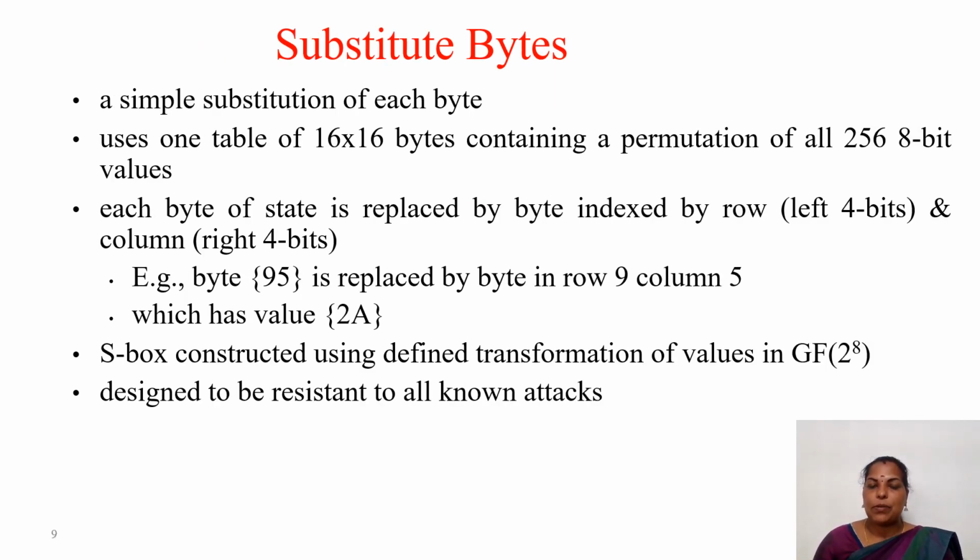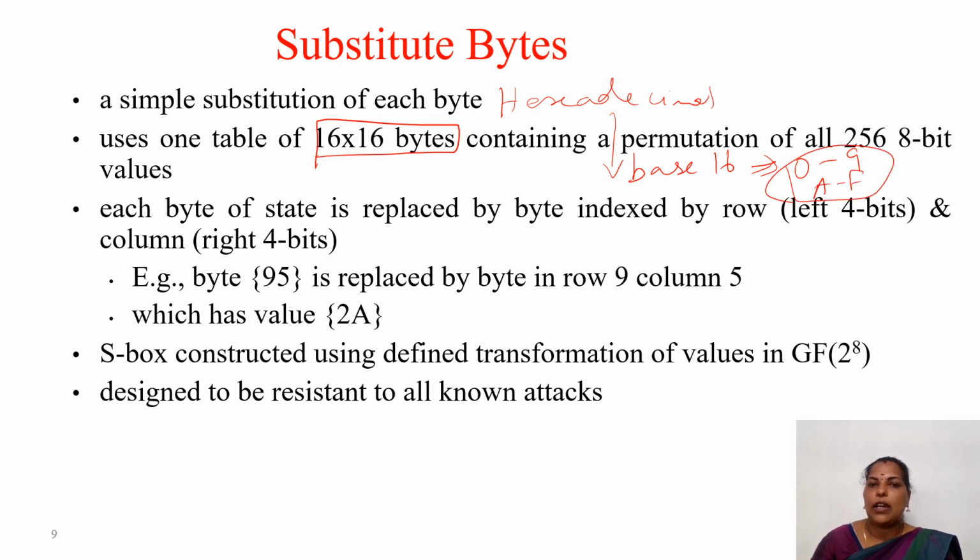So the first transformation is the substitute byte. It is a simple substitution of each byte, and it uses one table of 16 cross 16 bytes, because here we are following the hexadecimal. So are all of you aware what a hexadecimal is? It is a base 16 number system, right? Base 16 in the sense 16 symbols are there, that is 0 to 9 and A to F. So these symbols are only involved in this substitution box also.